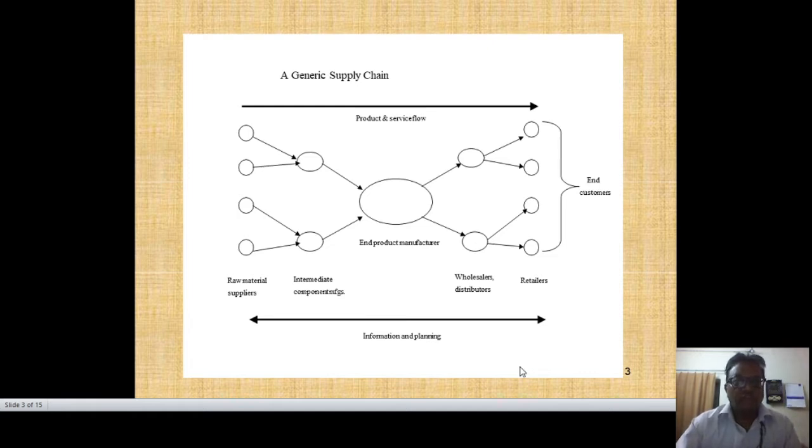A generic supply chain. Here you can see this is the end product manufacturer, this is the raw material suppliers, this is the intermediate. Basically, this part is known as inward logistics. And here is the production plant, these are the processing and operational activities, and this is the wholesaler and distributors. This is the retailer, and this is the end customer. This is basically the outward logistics.